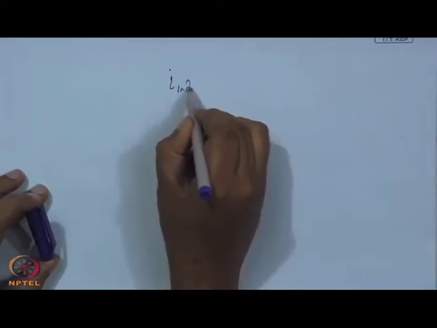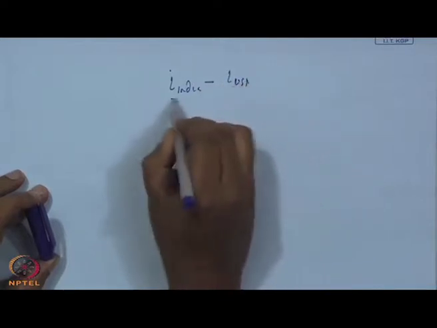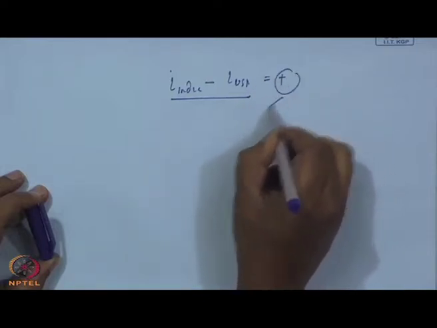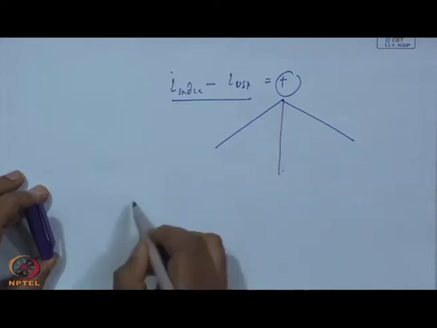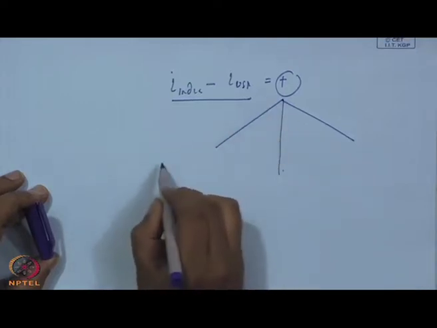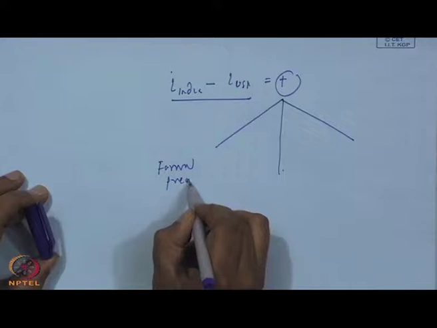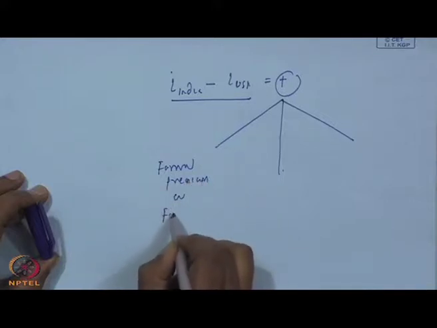We discussed in the last class, in the earlier session, that the interest rate in India minus the interest rate in the US, that is, the domestic minus the foreign interest rate, if it is positive, leads to 3 different kinds of theory. The first theory is that this interest rate differential may lead to a forward premium or forward discount.